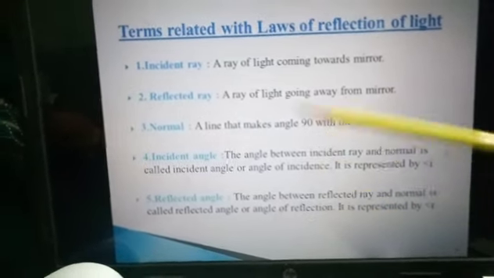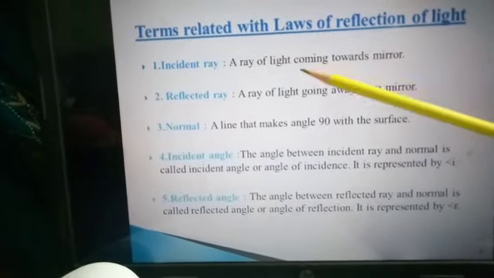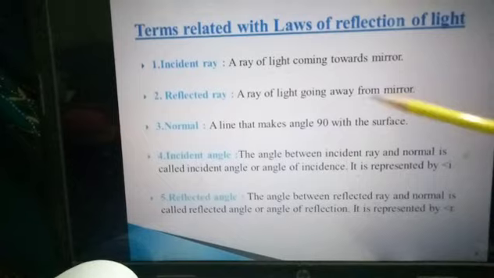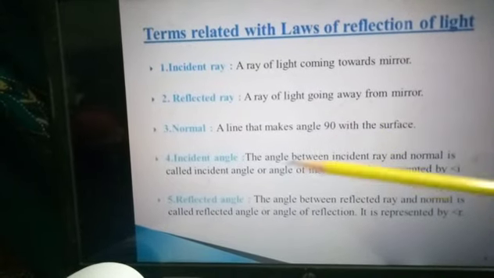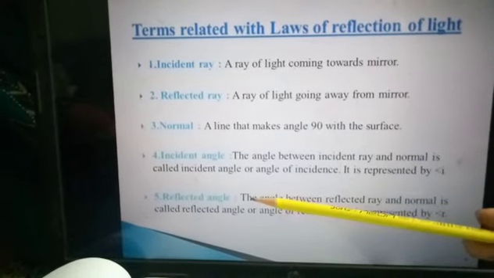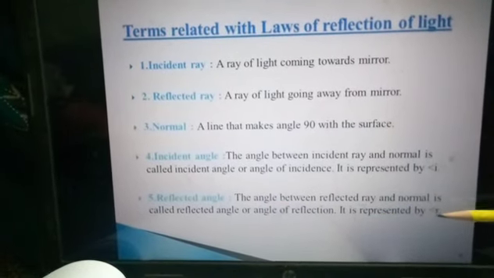These terms you are already aware of. Incident ray means the ray coming towards the mirror. Reflected ray means the ray going away from the mirror. Normal means the line which makes 90 degrees with the surface. Angle of incidence is represented by angle i. Reflected angle is represented by angle r.